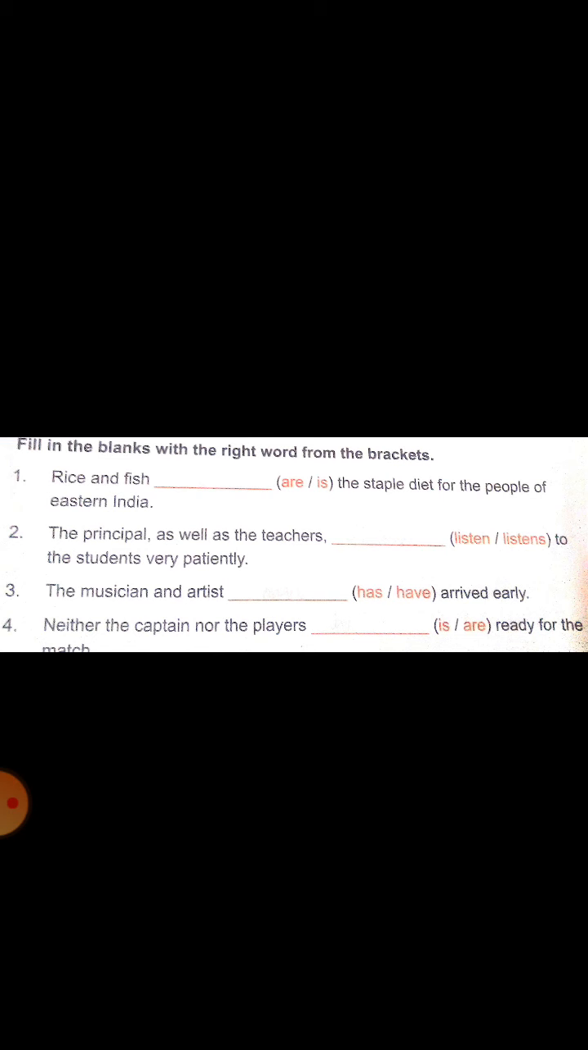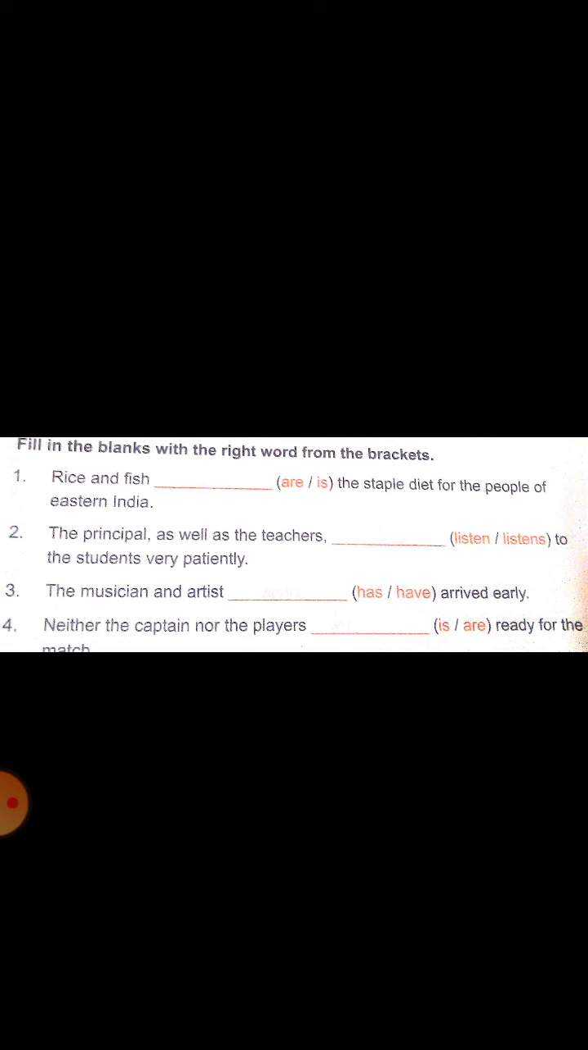Within brackets, listen, listens are there, to the students very patiently. What is the right answer? Listens. L-I-S-T-E-N-S. Listens, not listen, listens. Because principal is singular, so listens to the students very patiently.